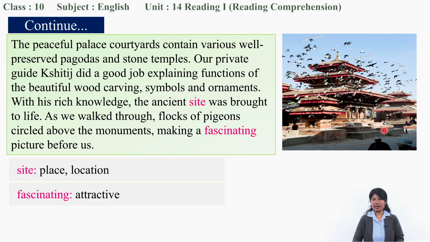this style is called pagoda style with several roofs, right? Roofs in triangular shapes. These are pagoda style temples. So once you enter Kathmandu city, you can see several such temples, and there you can see many pigeons flying all over the temple sides, right? Okay, so wood carving and different ornaments, it is very rich in such things. So these monuments are really fascinating, and it fascinated whom? Matilda, yes, and those were explained by Chitiz.